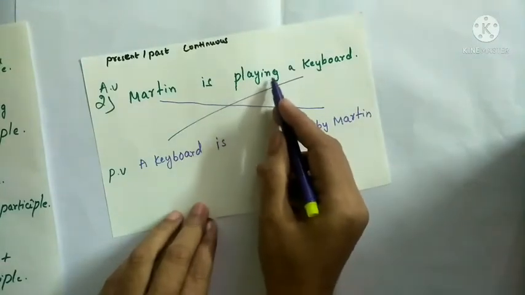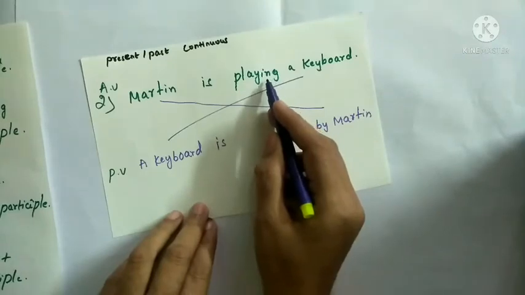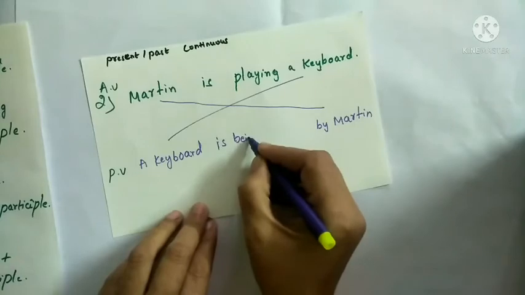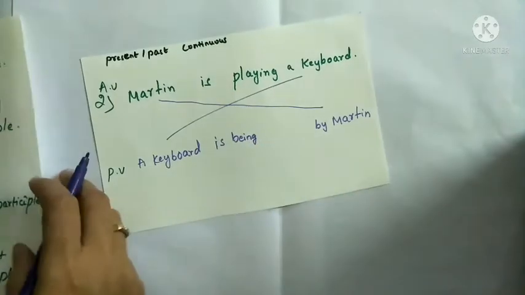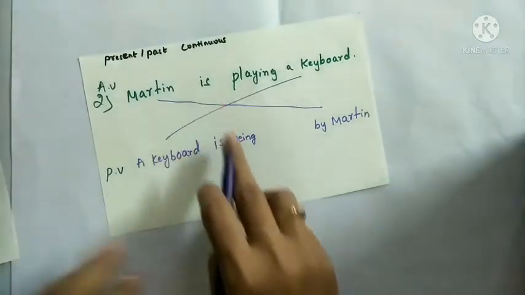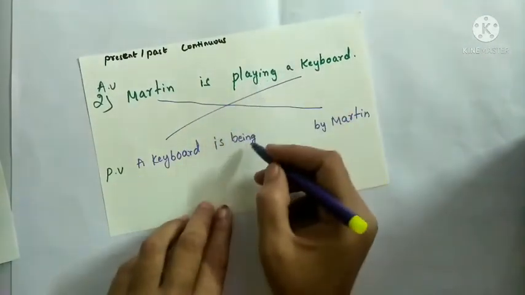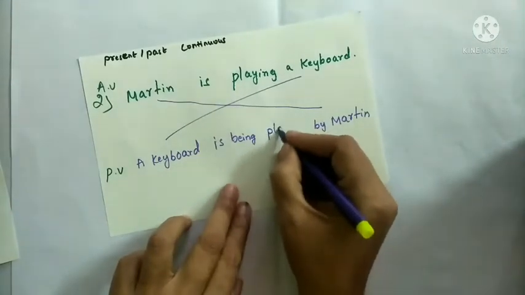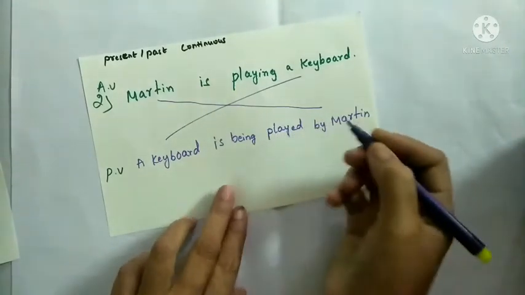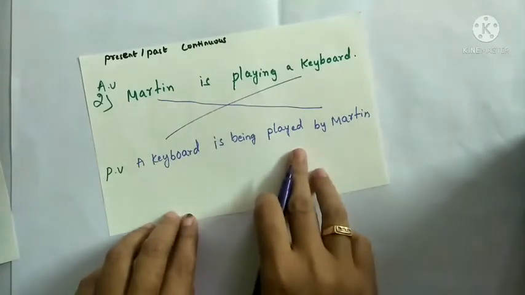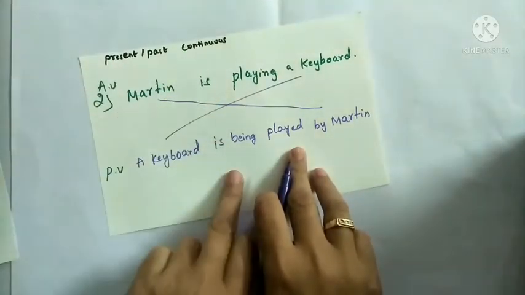When we see "ing" here, we know that the question is in continuous tense. This "playing" will become "being", because as per our rule we have to use being here. So "is being". And "play" will become the past participle "played". So a keyboard is being played by Martin.